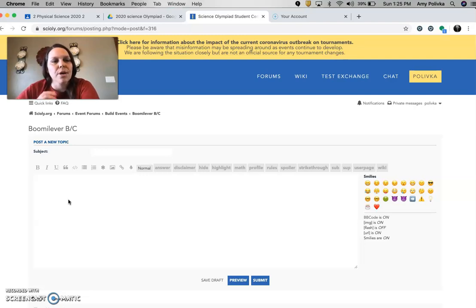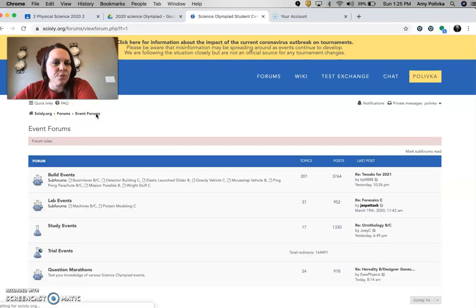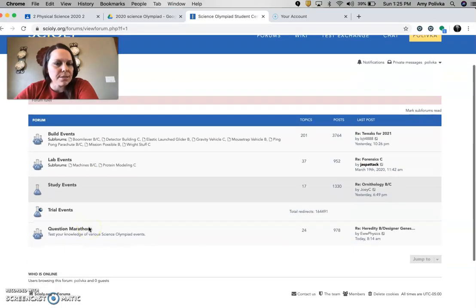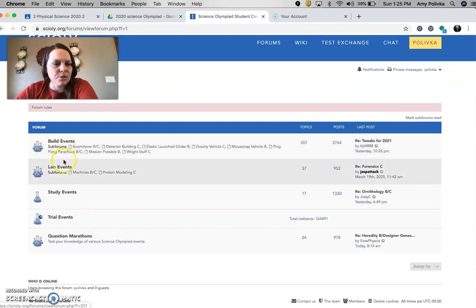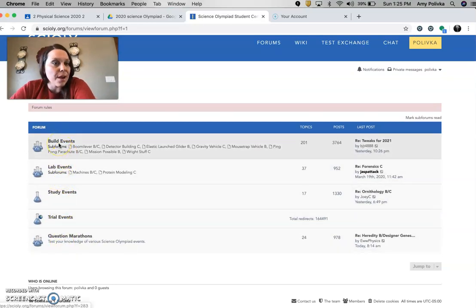Create a post or answer a post within the forum tab on scioli.org. So again, here it shows, just go to scioli.org, click on forums, and then you can choose your event forum. Again, lots of different event forums. You should almost find every single one of them here. If not, you can be the first to create a post for your specific event.